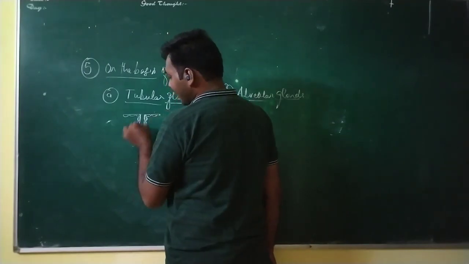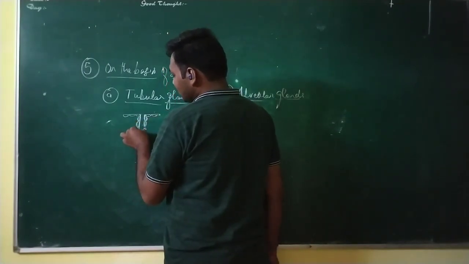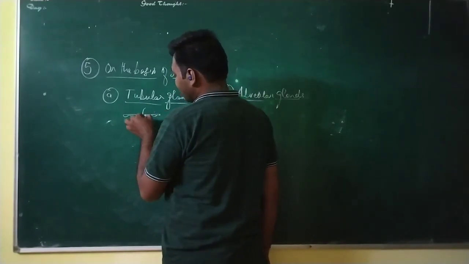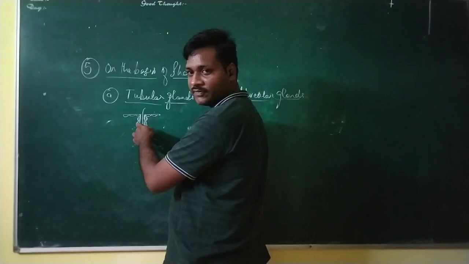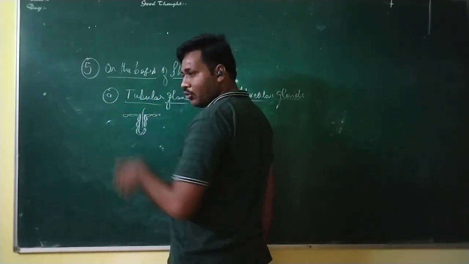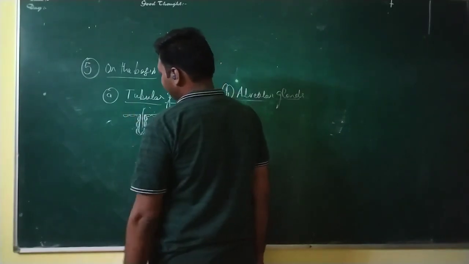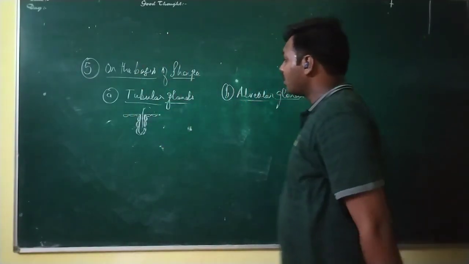This end is the blind end, and from this part the secretion is formed and will come out through this opening. This region is for secretion of the enzyme or hormone, and it comes out through this opening. So this is the tubular type of gland.